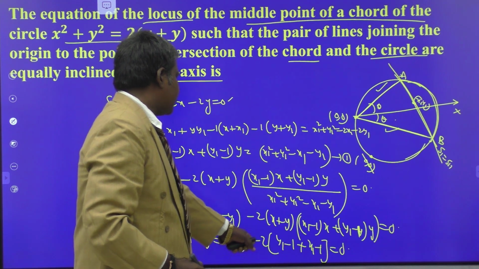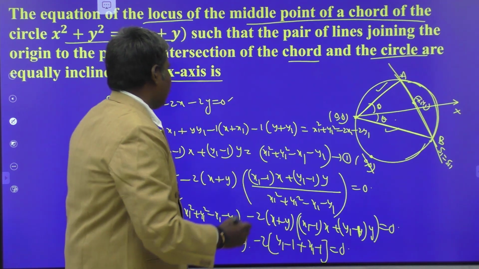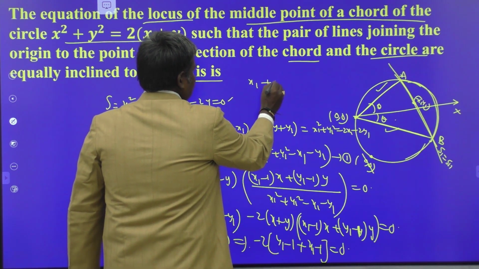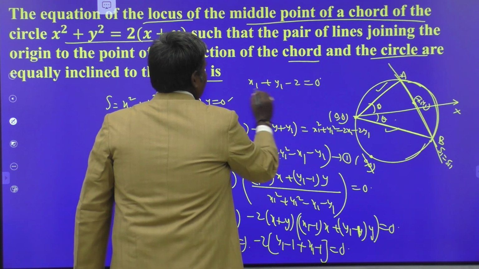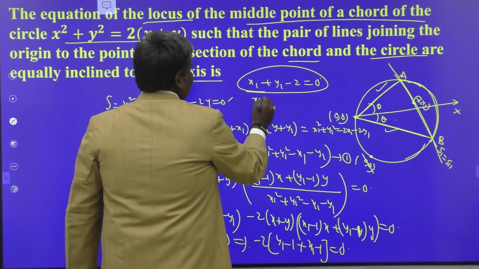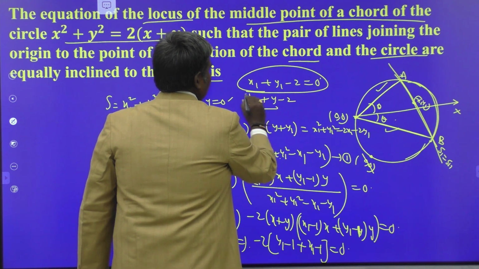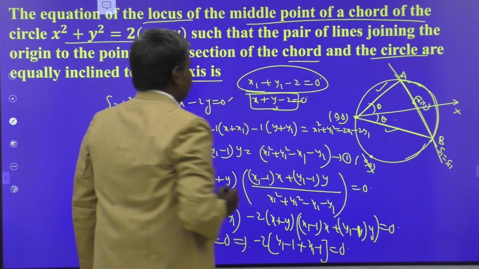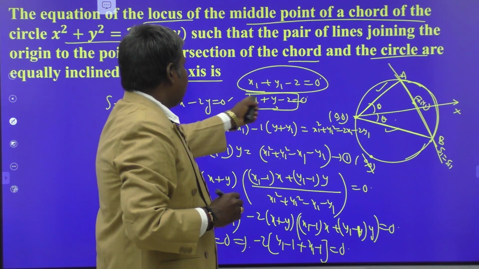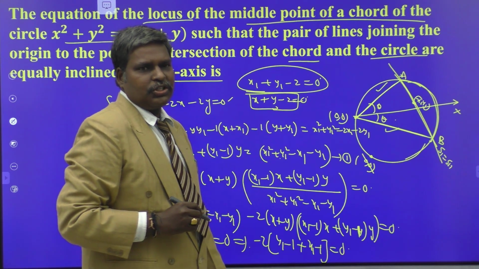The right side is 0 itself, therefore x1 plus y1 minus 2 equals 0. So what is the locus of (x1, y1) now? x plus y minus 2 equals 0. So the required locus is x plus y minus 2 equals 0.